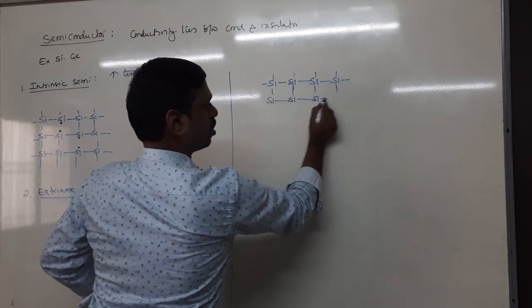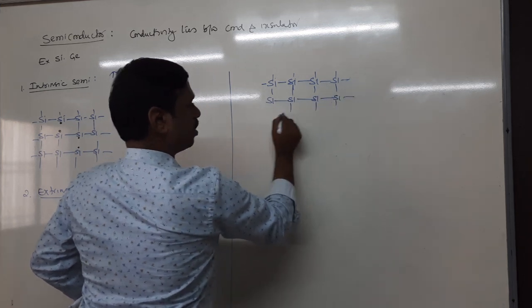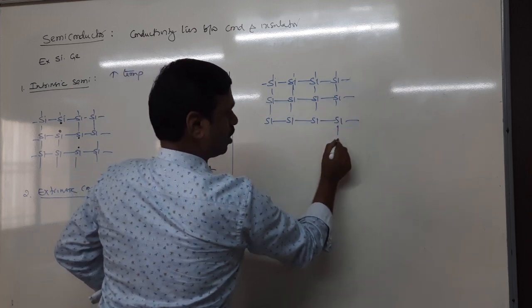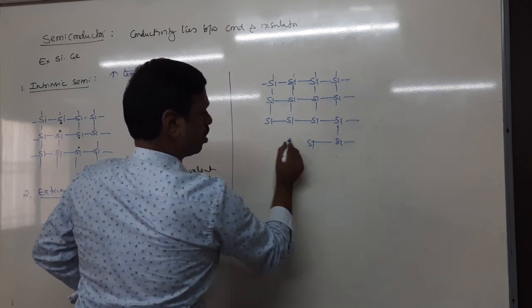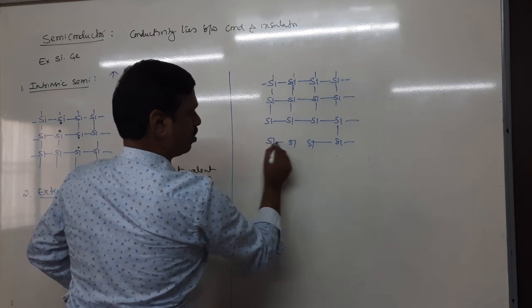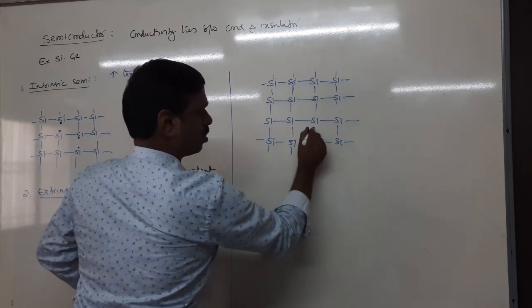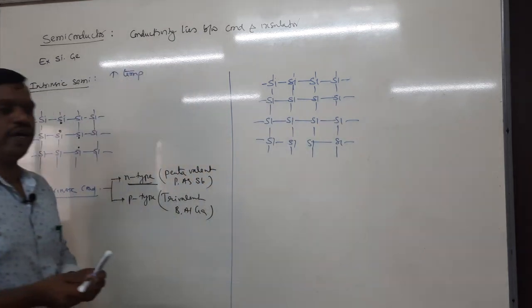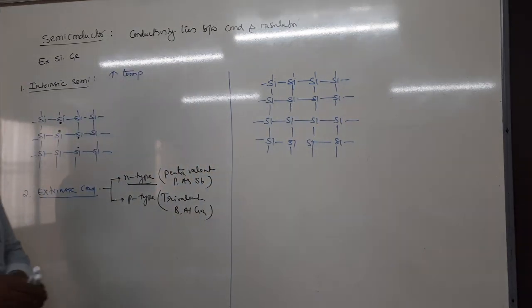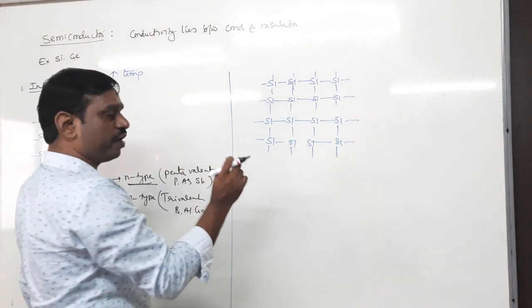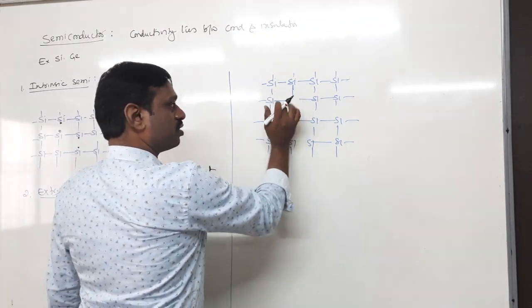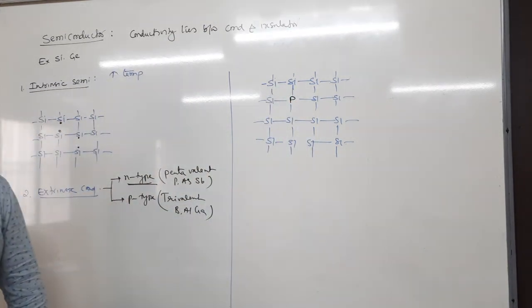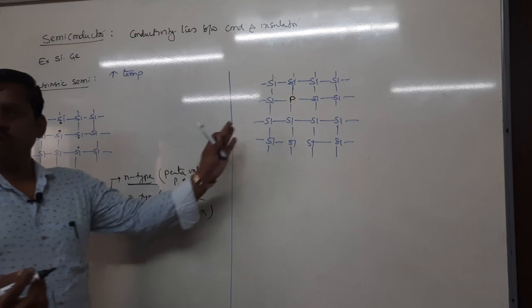Now silicon is doped with a pentavalent impurity, let us take phosphorus.